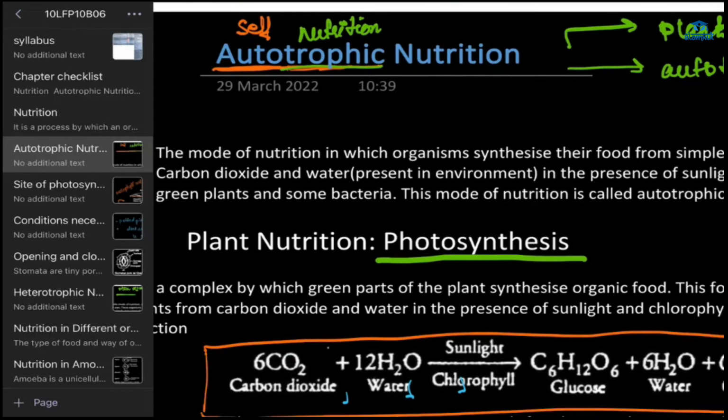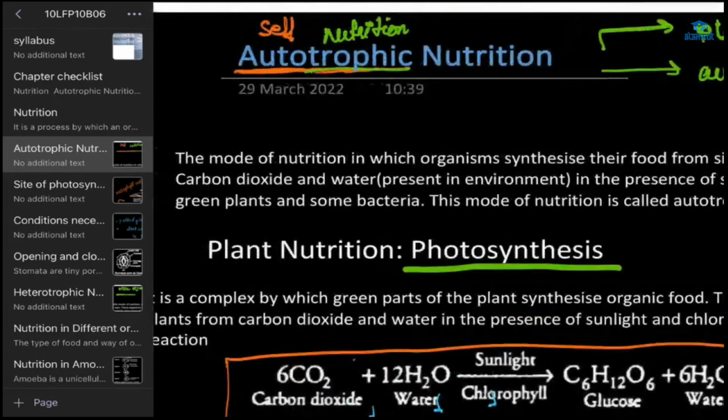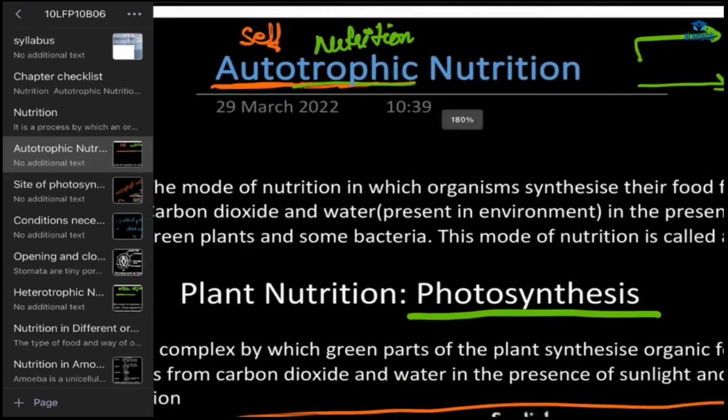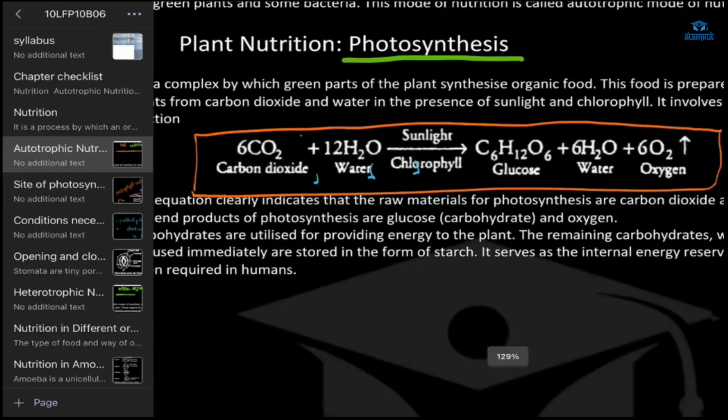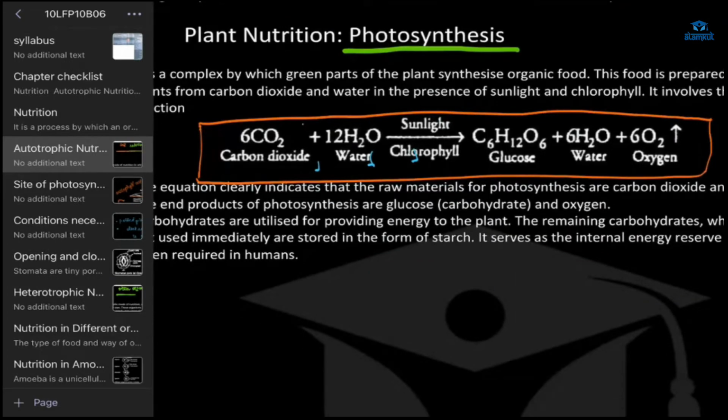So in autotrophic nutrition, organisms like plants make their own food. That's why it is called autotrophic nutrition. The process by which plants make their own food is photosynthesis.